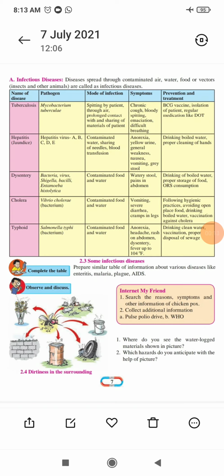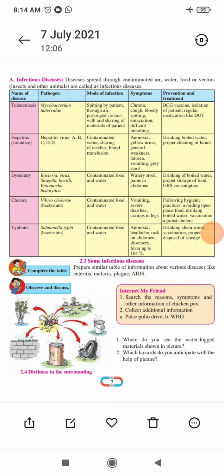Today we will continue the last chapter, the second chapter. Now we are discussing infectious diseases. In infectious diseases we talked about jaundice, that is hepatitis virus A, B, C, D, E. How is it spread? Contaminated water is the mode of infection. When there is a lot of contaminated water, then sharing of needles, then blood transfusion, you know very well.